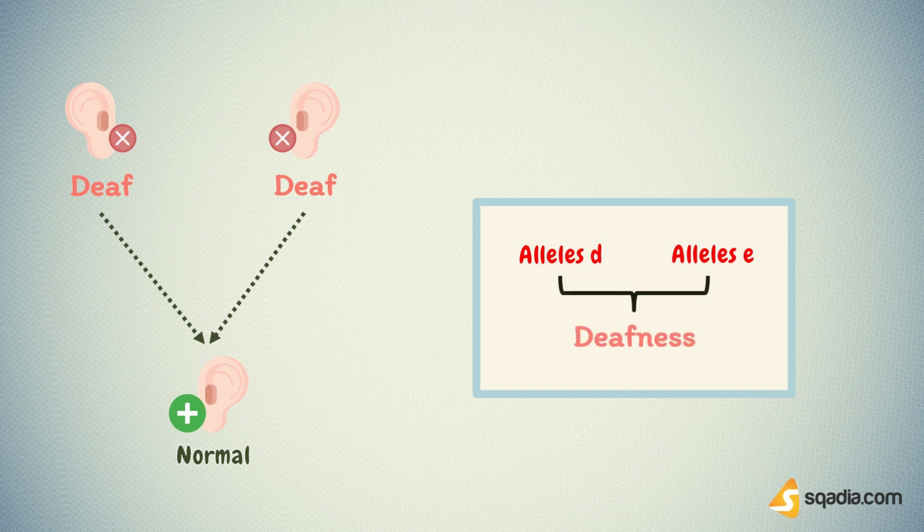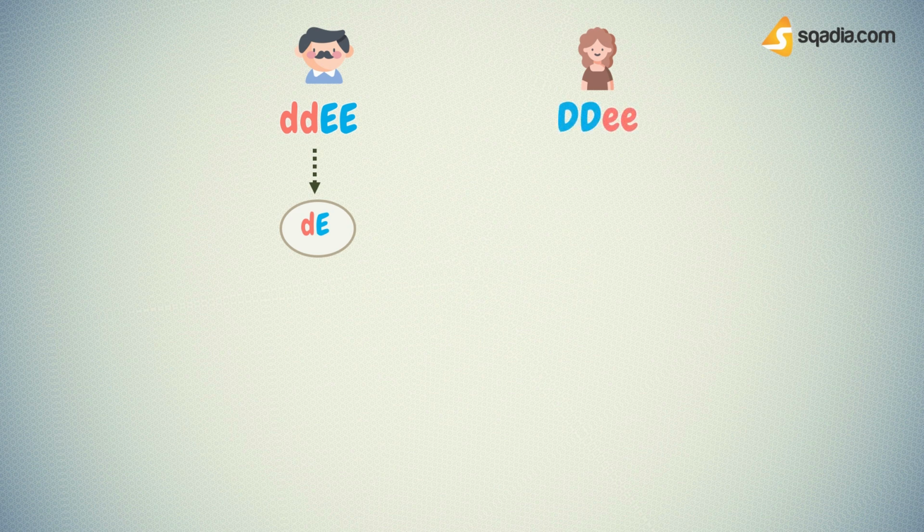In a mating between 2 deaf homozygotes, they could produce offspring having normal hearing. Let's understand this. Small d and capital E for father; these gametes will be produced. And for mother, capital D and small e; these gametes will be produced.